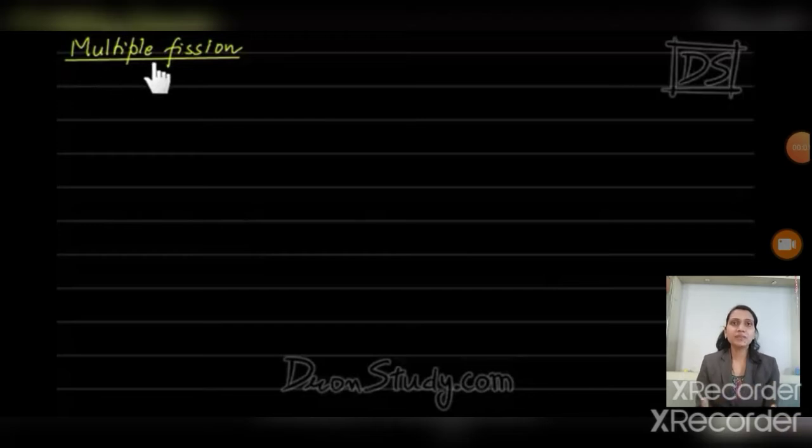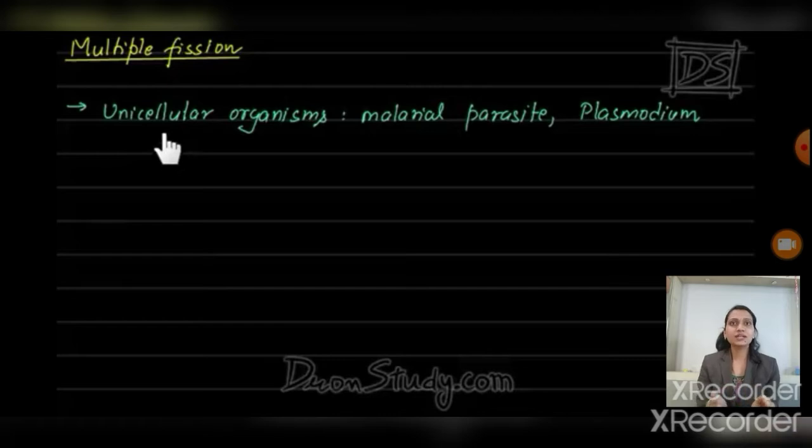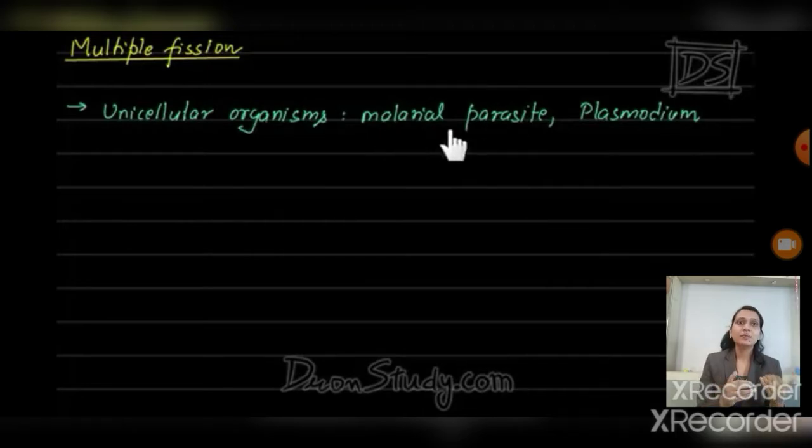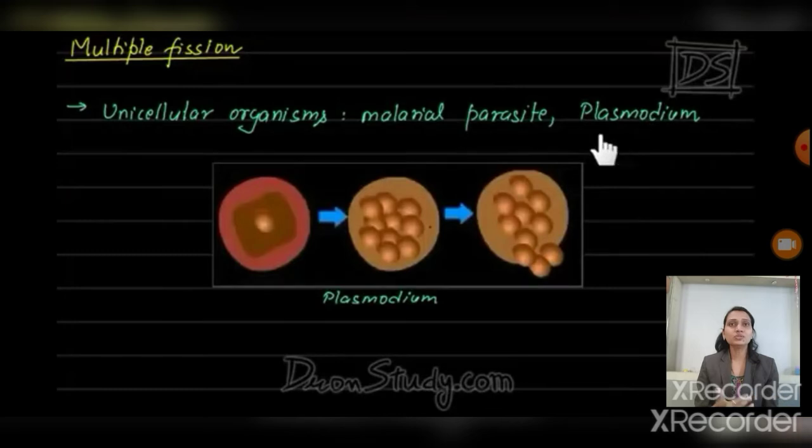And next is multiple fission. Multiple means many, several, and fission means splitting, meaning when the organism splits, it produces many cells. It occurs in unicellular organisms, like the malarial parasite Plasmodium vivax. It reproduces by multiple fission.